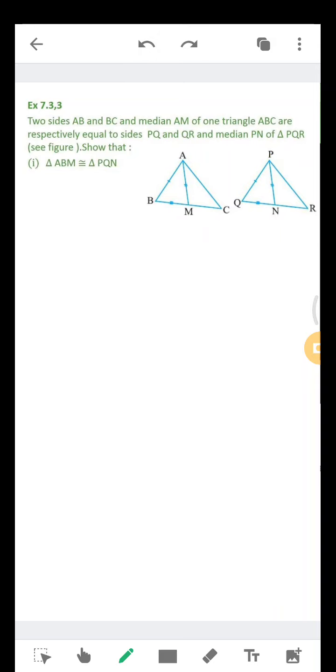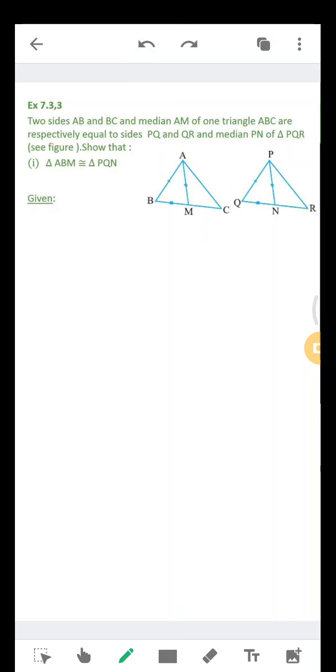But for proving these two triangles congruent, I need BM equal to QN. It's given that BC is equal to QR, BC and QR are equal. But to prove ABM congruent to PQN, I don't require the complete side BC. I need just BM. What to do? How to get BM equal to QN? Let's have a look at that.